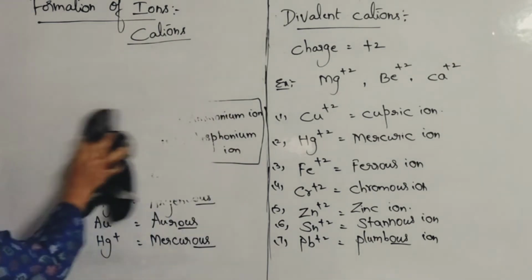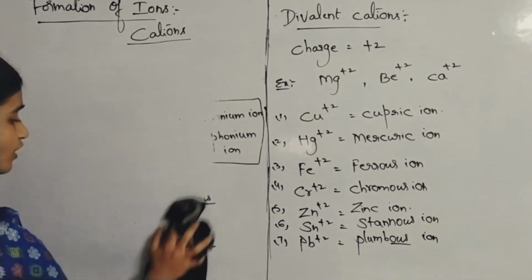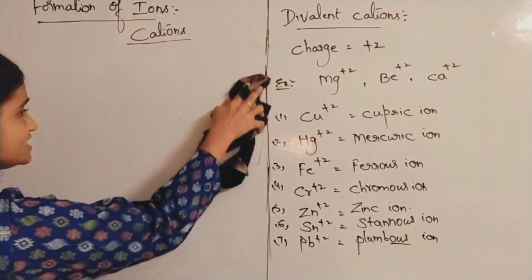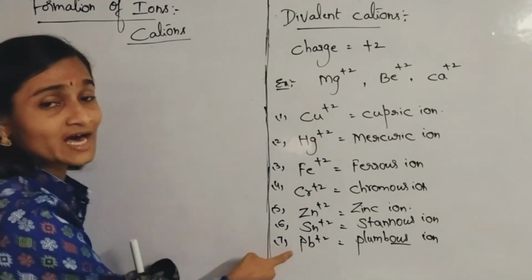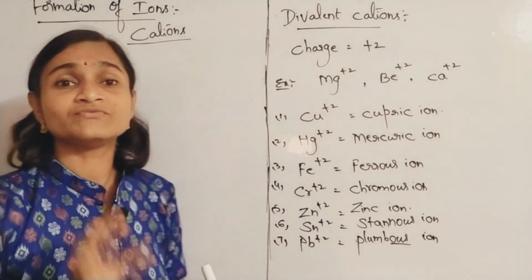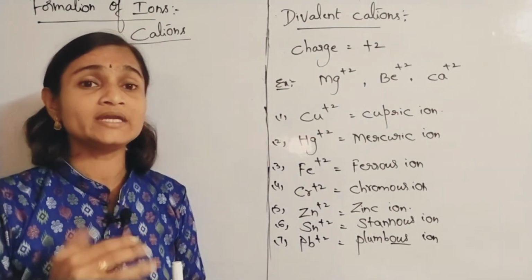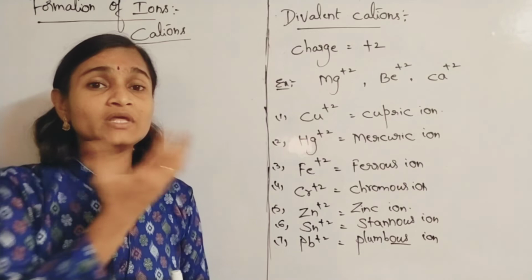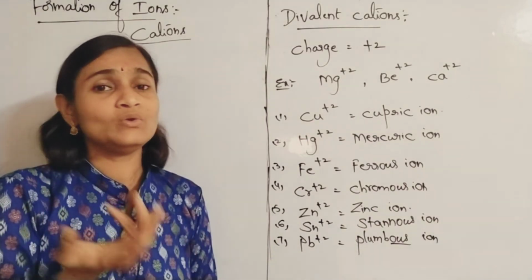to remember. Then only you will be getting the formula to write. Chemical formula of a compound you can write easily, otherwise it is very difficult for you. If you don't remember these names as well as charges, it will be very difficult for you to write the chemical formula for a given compound. How to write chemical formula? When to keep down numbers, when to keep, when not to keep, no one knows.